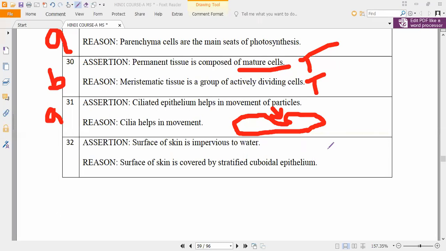So surface of skin is impervious to water. It is true. But for the next one, you have to check your textbook and tell me whether it is true or not. The reason is false, sir. Why is it cuboidal epithelium? For what purpose? Sir, skin is made up of stratified squamous epithelium. Okay. So cuboidal epithelium is for what purpose? It is made up of glands.